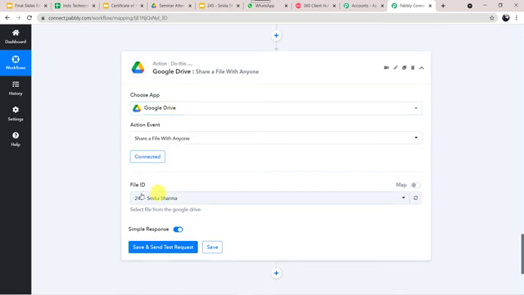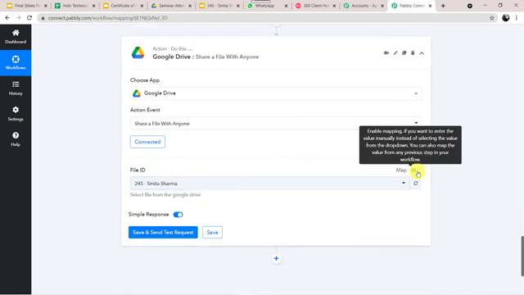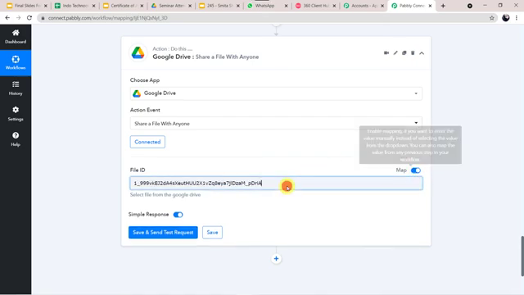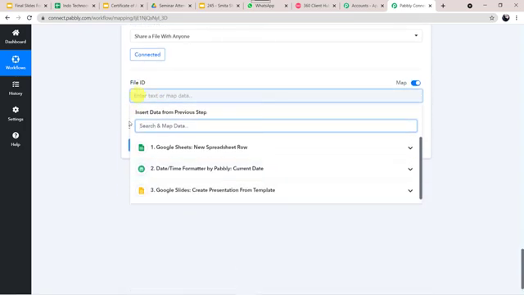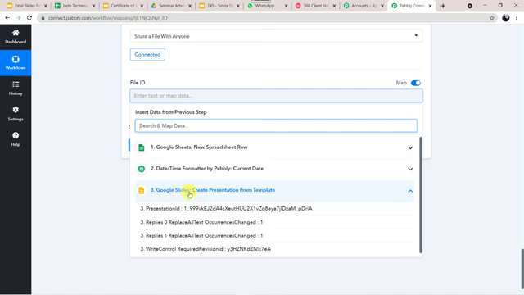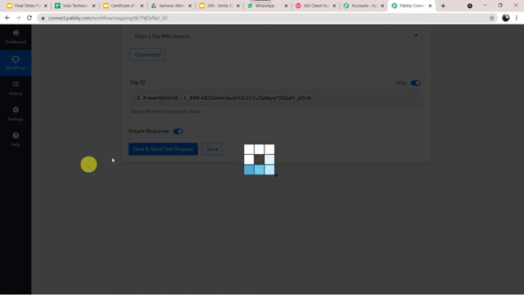Now here we have to give the file ID that needs to be converted. So we have to convert this presentation ID into the PDF format. So for this, let us click on this Enable Mapping button. Let us make it blue. And I'll just erase this data as it is not required. And here in the file ID, I'll be selecting the presentation ID from Google Slides. Let us map this. And now we have to click on Save and Send Test Request. Let's click on this.